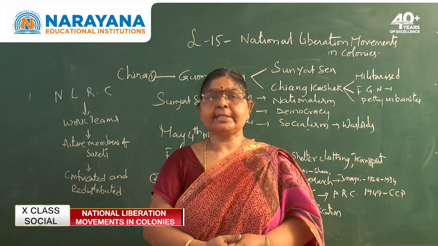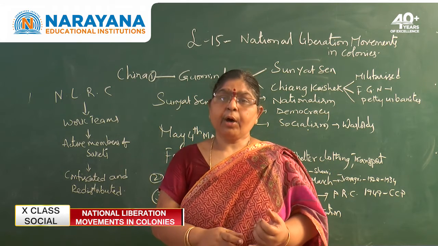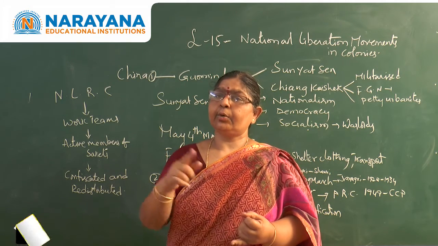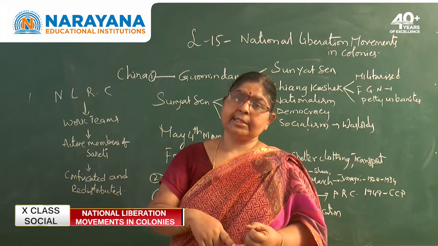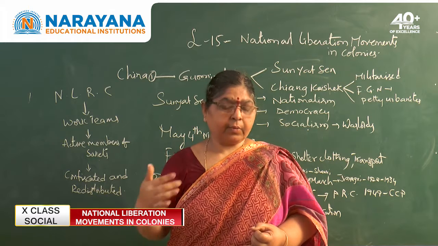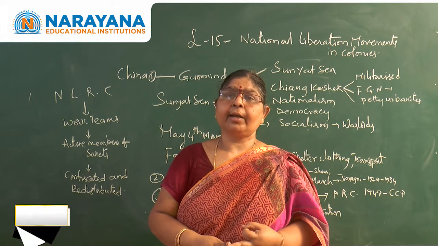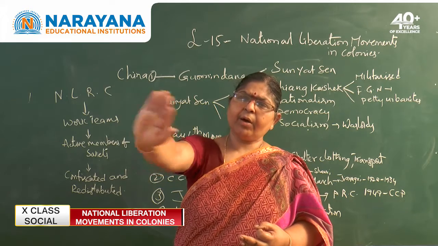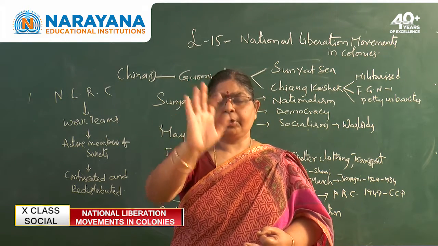And for the first time they raised their voice asking for the abolition of foot binding, the cruel practice, reducing inequalities in society, and woman subordination. At the same time, they also demanded sending all the foreigners out of the country so that the economy would develop.